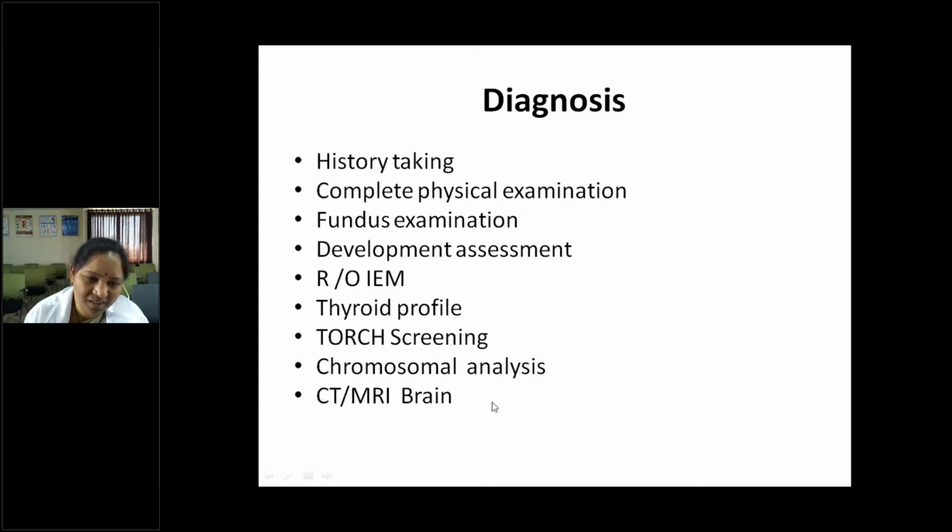If you think there is tuberous sclerosis or some neuronal migration defects, brain developmental defects, then only go for neuroimaging like CT brain or MRI brain. So you have to take proper history and examination. Don't go for a battery of investigations for a child. You should not order all investigations like this: thyroid profile, TORCH screening, chromosomal analysis, CT or MRI brain. So you should have a differential diagnosis. Accordingly, only you have to go for the investigations one by one.